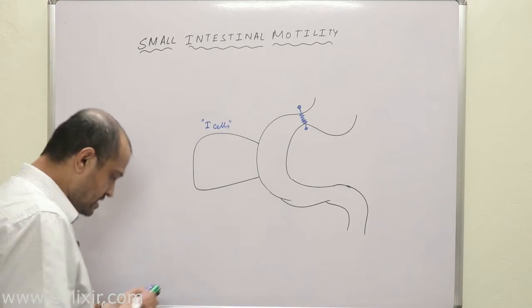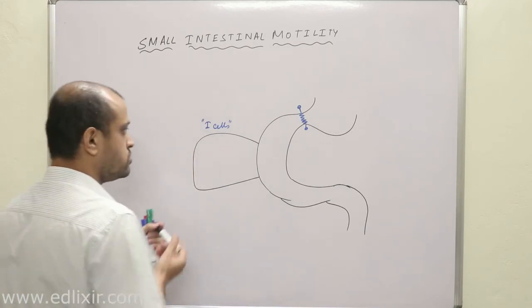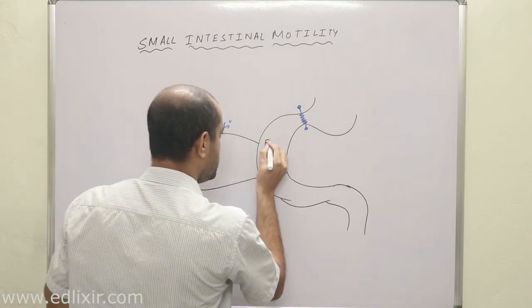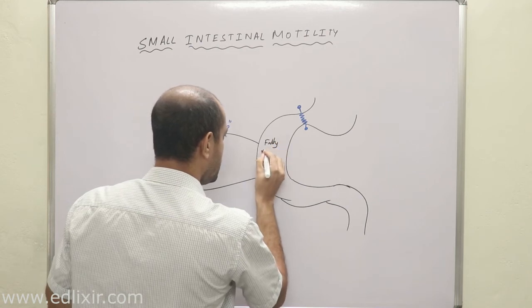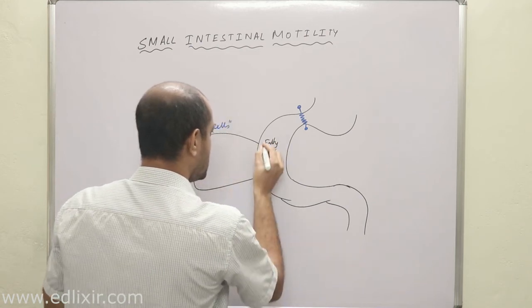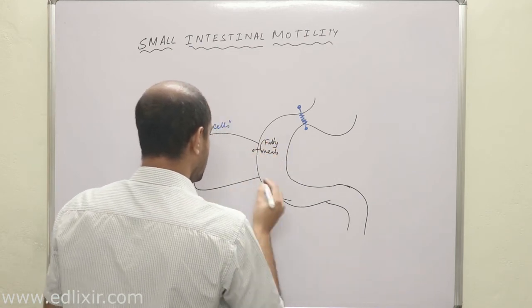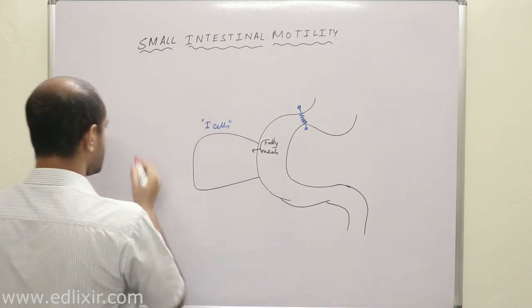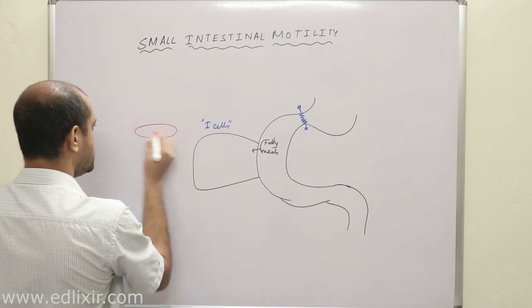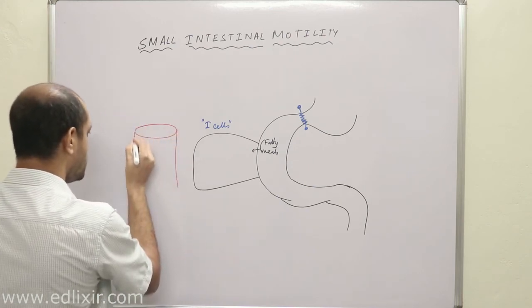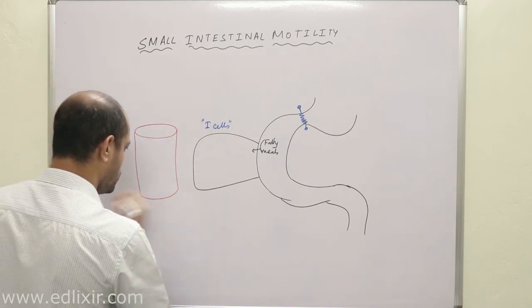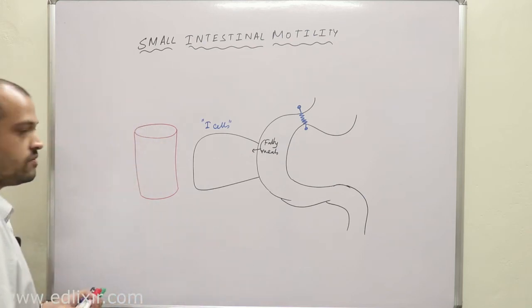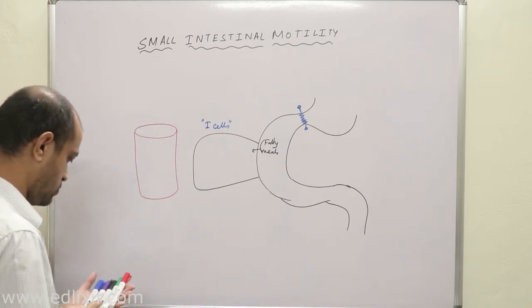Because these I cells, in response to fatty meals, that is meals containing a high amount of fats, release a very, very important hormone into the bloodstream. Why we are talking about this hormone, we'll talk about that later, don't worry.